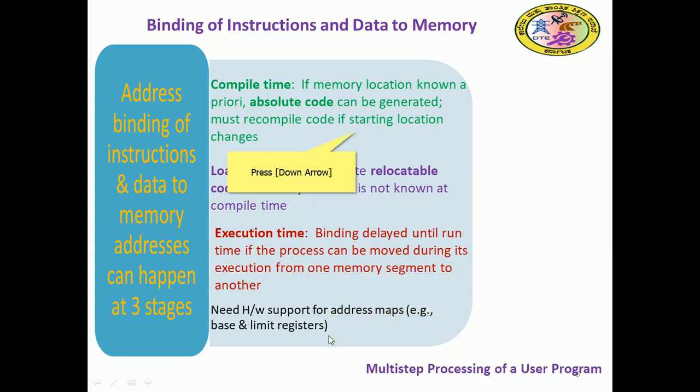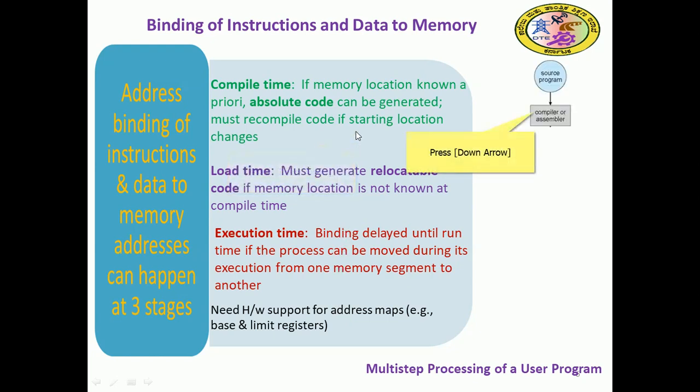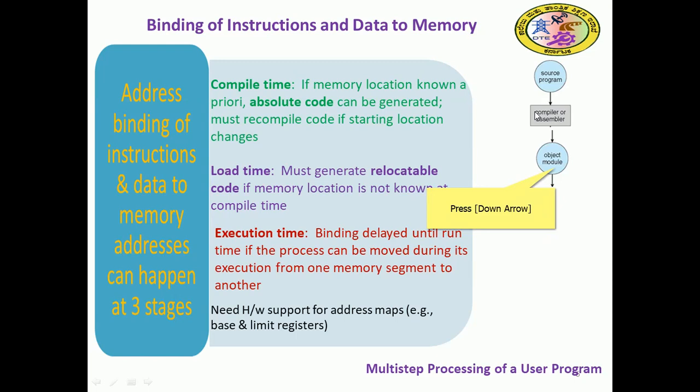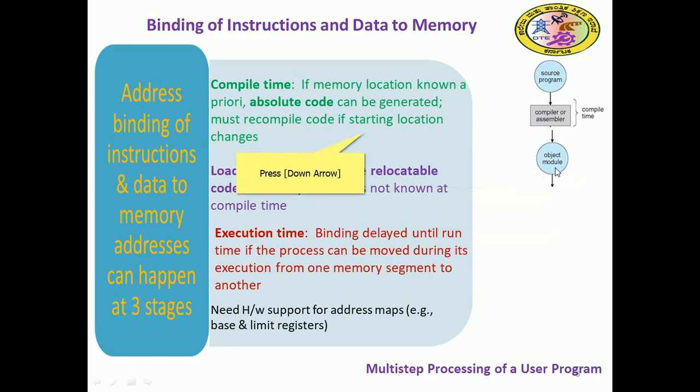In another way, you can see this in the multi-step processing of the user program, this binding of instruction. The source program is compiled or assembled and becomes object code. After compiling your input program, this compilation is the compile time.